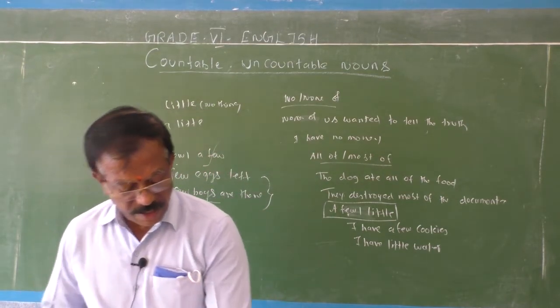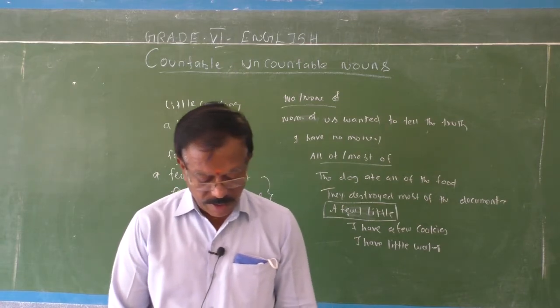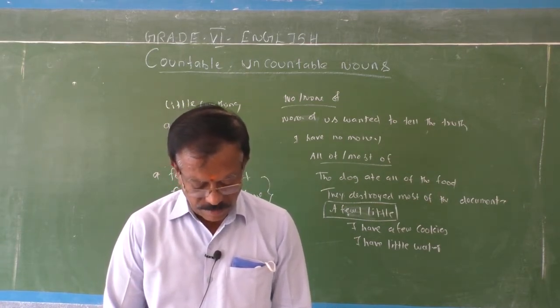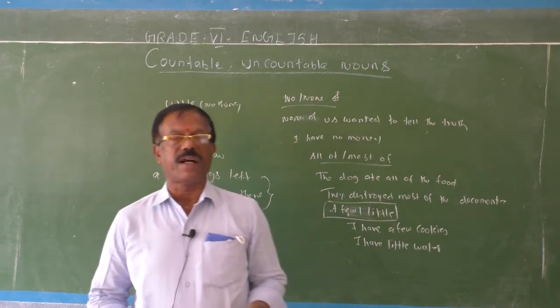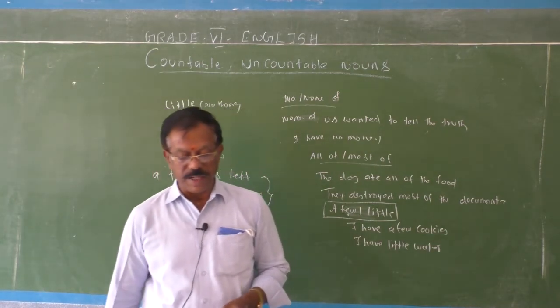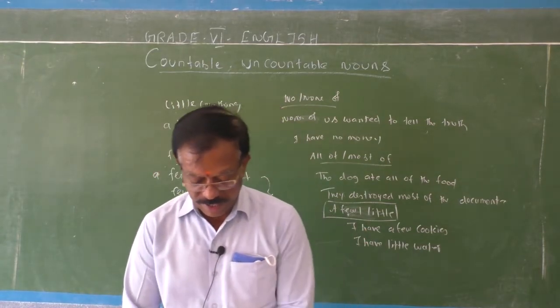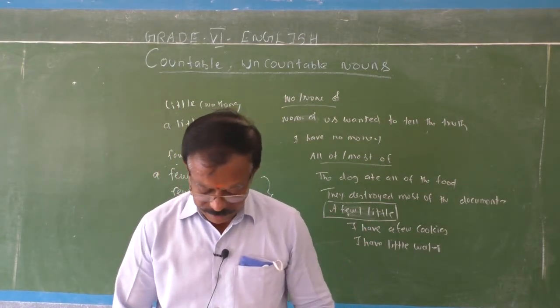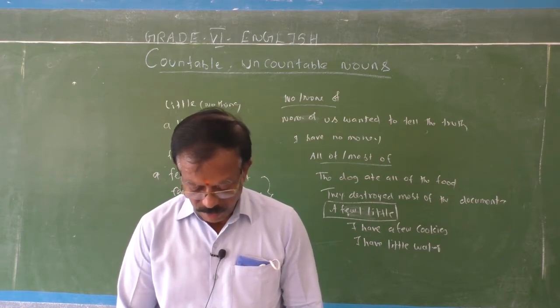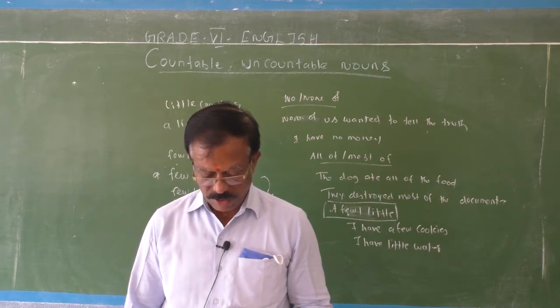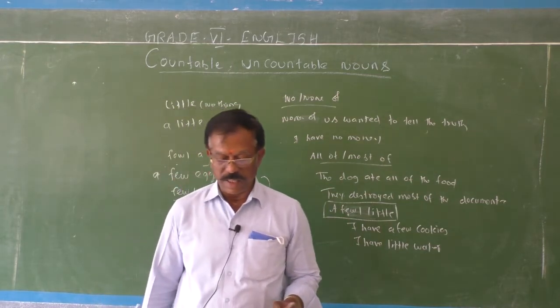Okay, fine. See, I would like to give you much, few and little. Many, much, already I have explained the difference between many and much, then few and little. A few and a little. Okay, fine. Then many, more, the most.